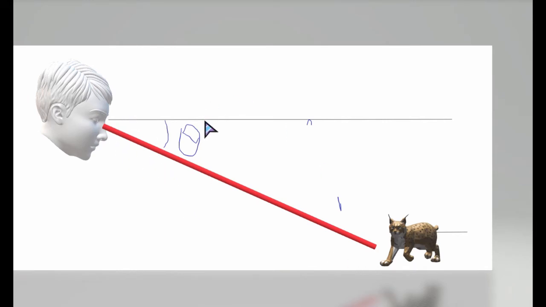So this angle where he has to tilt his head downwards is called the angle of depression. So this is the angle of depression, and the other one where you had to tilt the head upwards was the angle of elevation. So these are very simple concepts where you have the angle of elevation and the angle of depression.